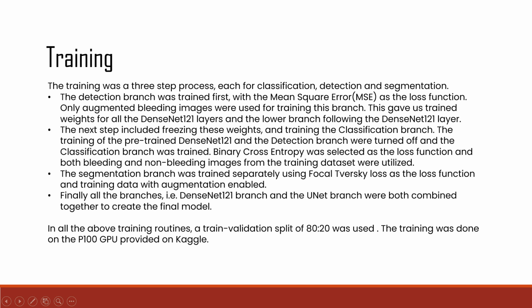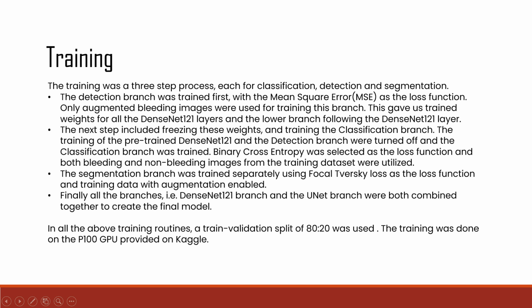The training of our model involved a three-step process in which classification, detection, and segmentation branches were trained separately. The detection branch was trained first with the mean square error as the loss function. Only augmented bleeding images were used for training this branch. This gave us trained weights for all the DenseNet 121 layers and the lower branch following it.